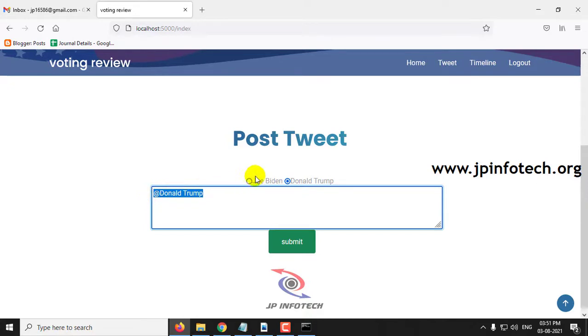In case this is not available, some people will not give the correct spelling, or they may be giving some other names, so that will not be predicted correctly. So for that purpose we have made this one. Once you click this radio button, the names will be represented in this text area. So now let me click this and type some content.